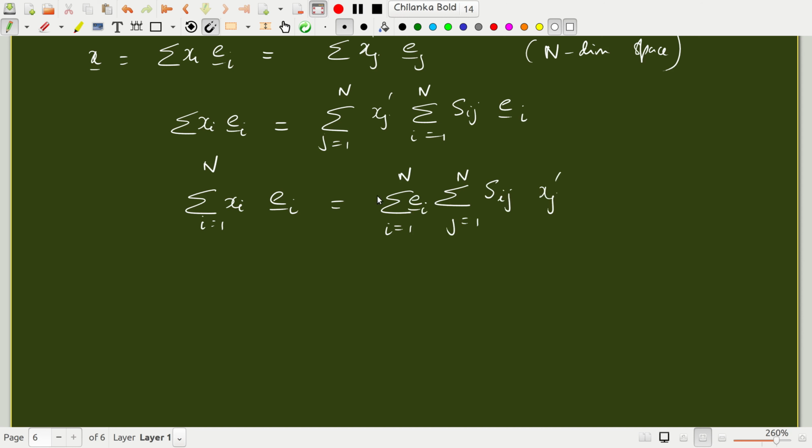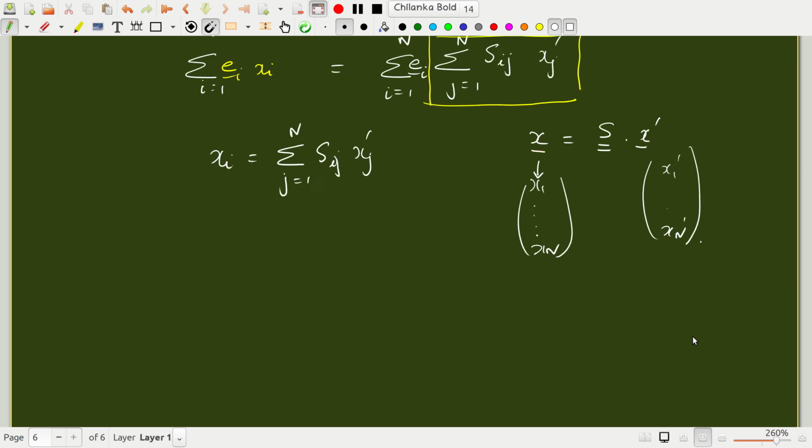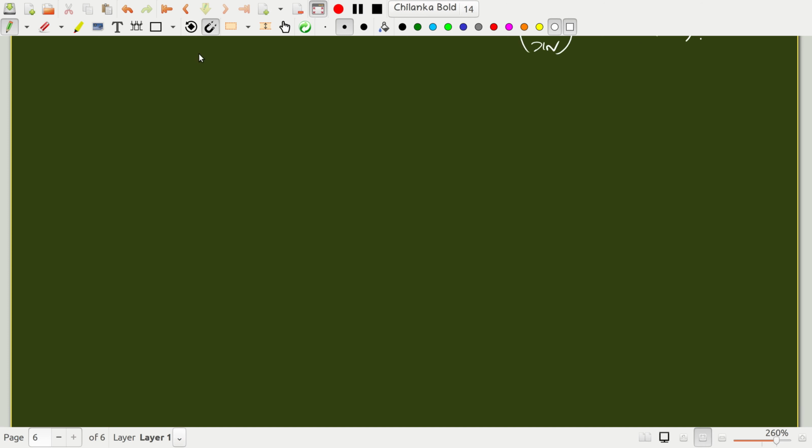Okay, if I were to look at this combination and rewrite this as e_i x_i, then if I compare the coefficients of each of the e_i vectors, because the e_i are orthogonal, I will get x_i is summation over j S_ij x_j prime, or x is equal to S dot x prime, where x is the column vector x_1 to x_n, and x prime is the column vector x_1 prime to x_n prime.